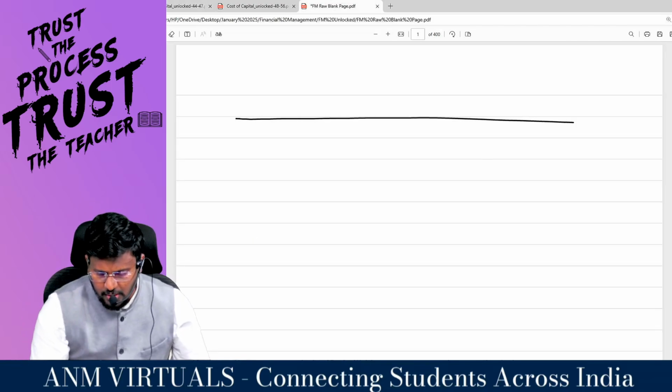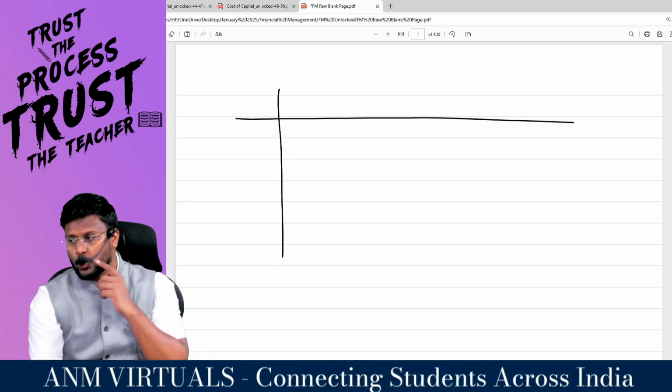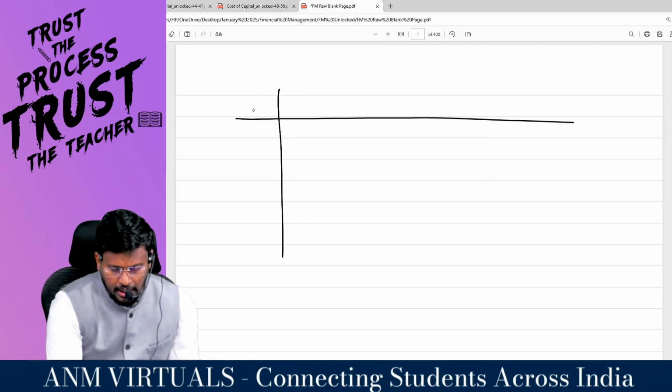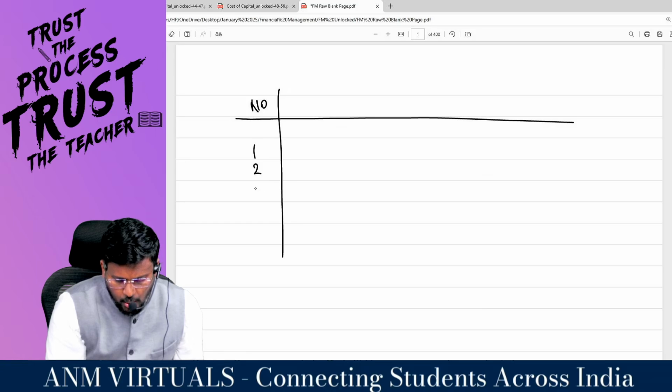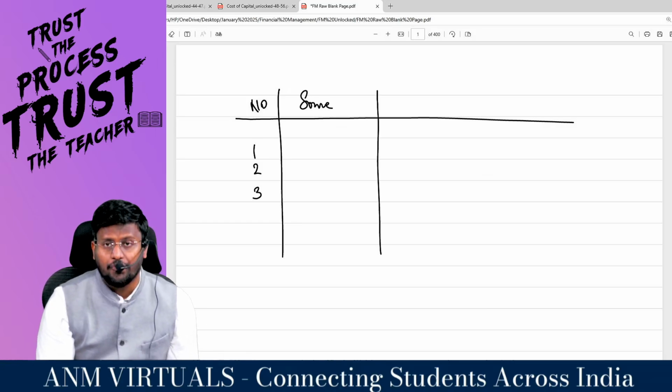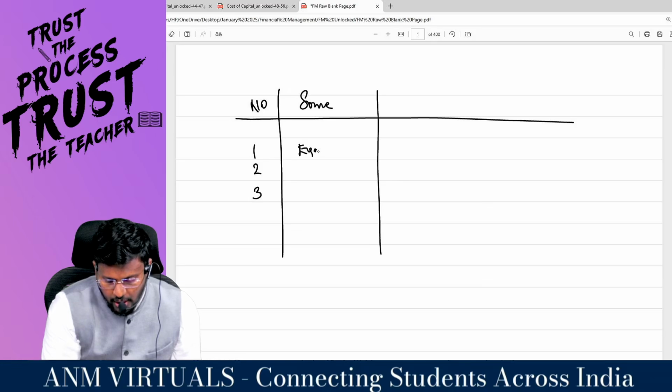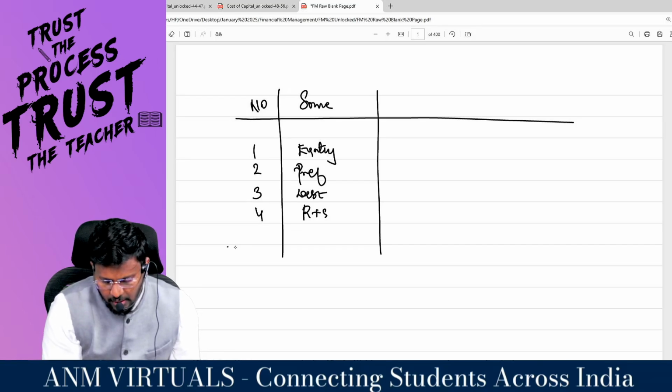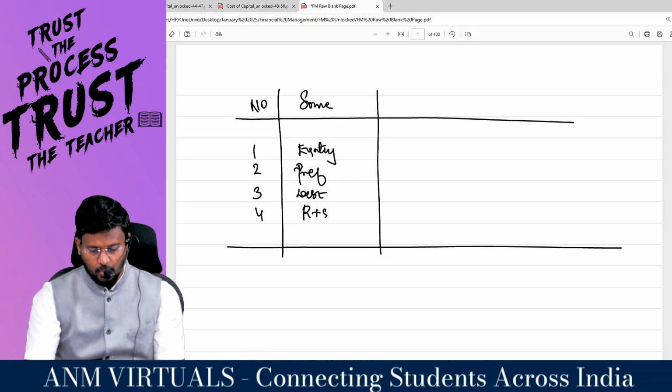Generally, my dear lovable students, we will find out the WACC using the table method. We will put the numbers 1, 2, 3, and the source, like what are the sources of fund. Our sources of fund generally will be equity, preference, debt, and sometimes, sir, we may have reserves and surplus also.